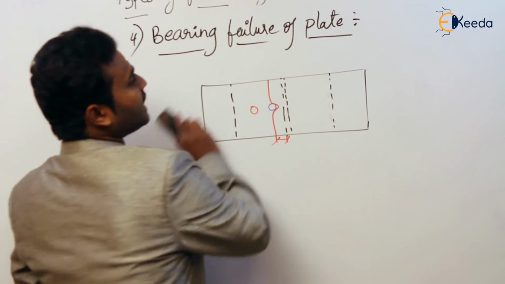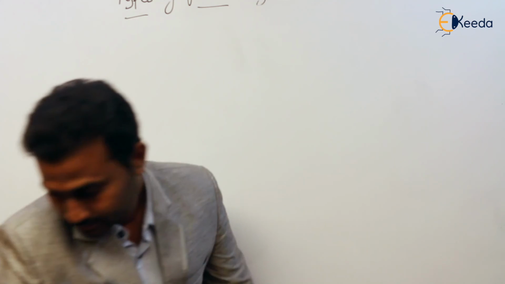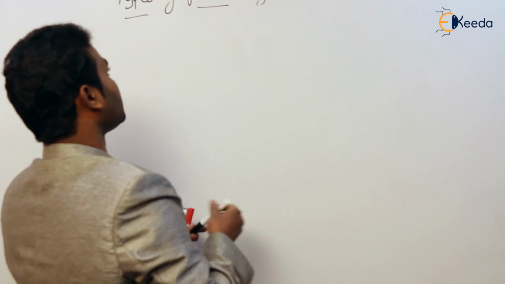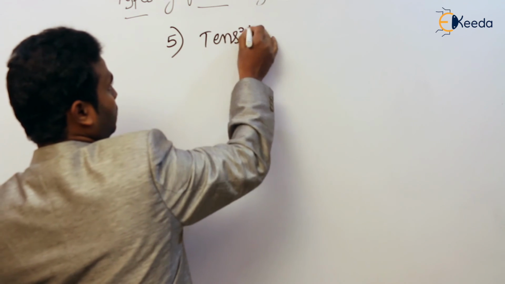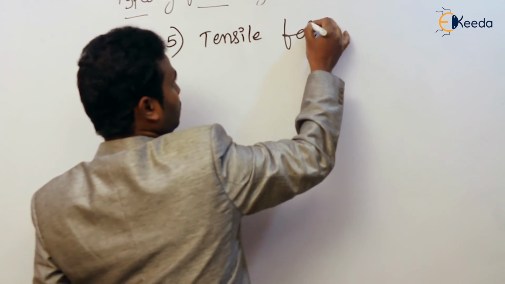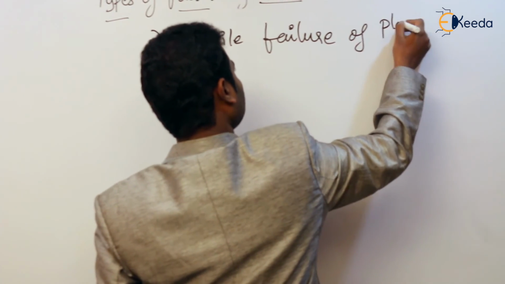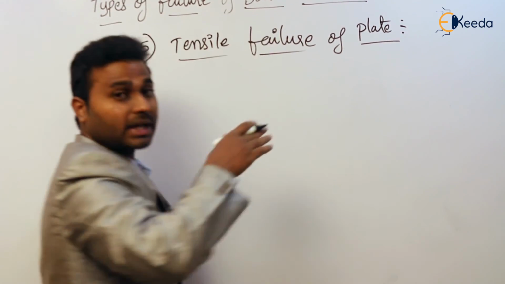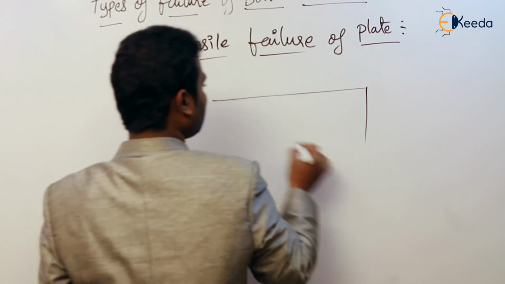Okay, next after this, tensile failure. As I showed in the practical case, this is how the tensile failure is going to take place. So again, take the plate.